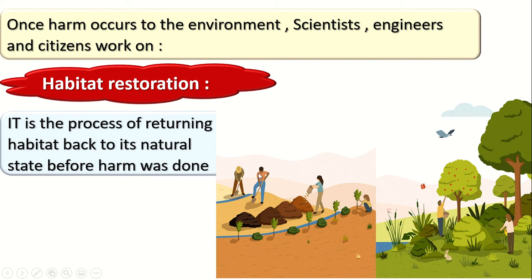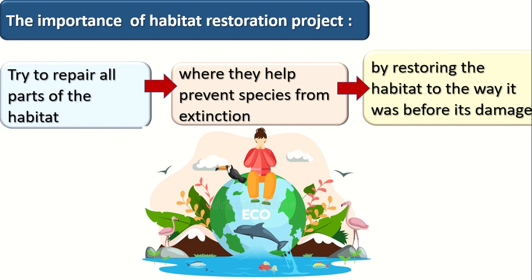So all the people will work together to return the habitat to its natural state, like here in this picture, before any harm was done. This is called habitat restoration. Habitat restoration means returning the habitat to its natural state.